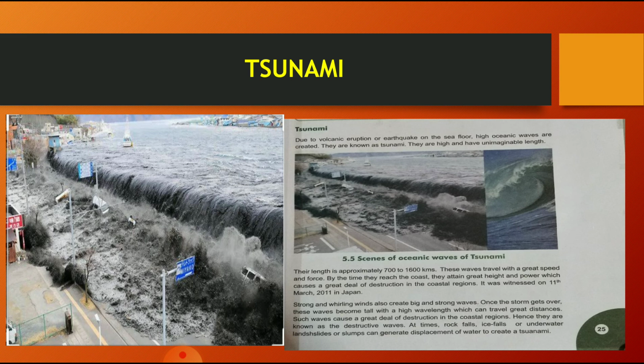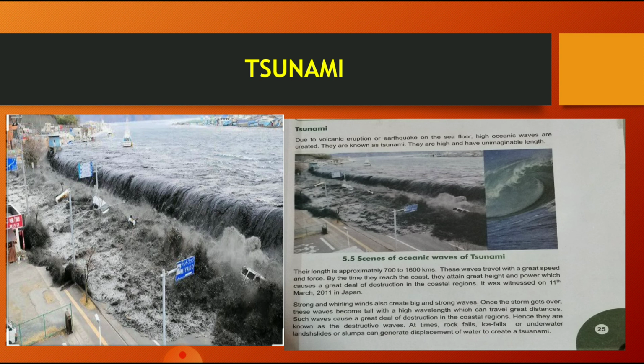At times, rock falls, ice falls, or underwater landslides or slumps can generate displacement of water to create a tsunami. I told you that with the tectonic shifting of the plates inside the sea floor, there is a displacement of water, and in that displacement the plates are being shifted.